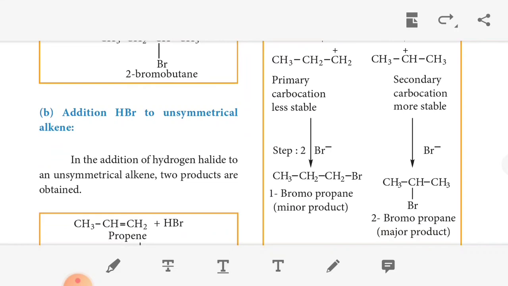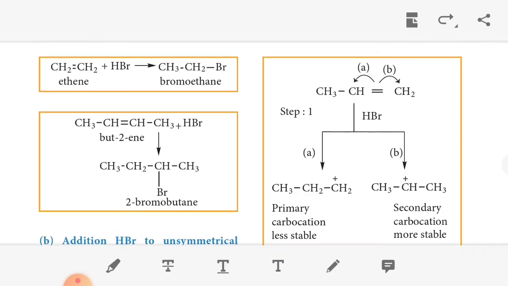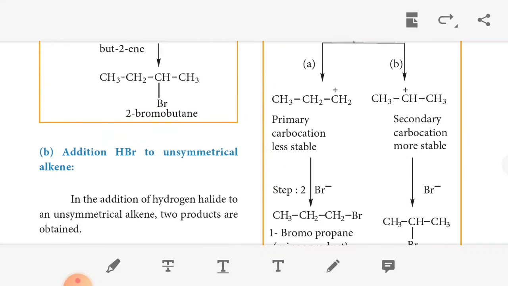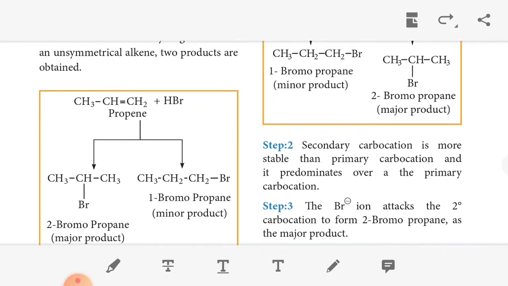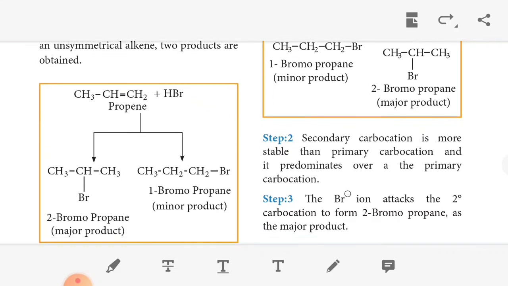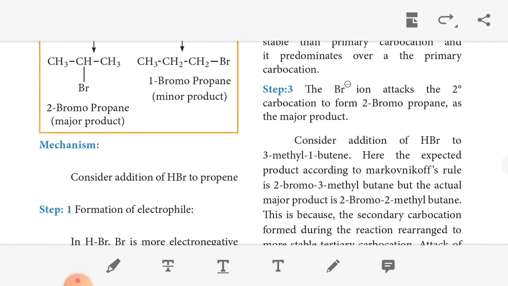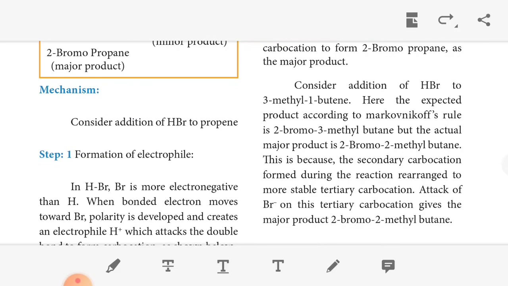Then addition of HBr to an unsymmetrical alkene. The previous reactions were symmetrical. Unsymmetrical means propene reacts with HBr, and we get 2-bromopropane and 1-bromopropane. So with unsymmetrical alkenes we get a major and a minor product. The mechanism portion is not necessary for this year. Okay, next we move on to the next reaction.